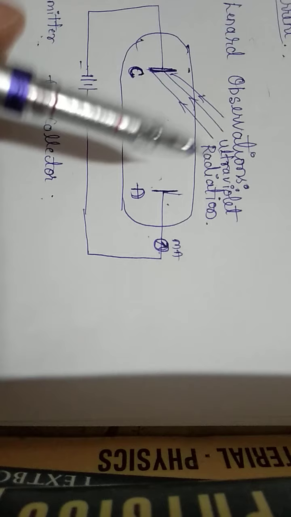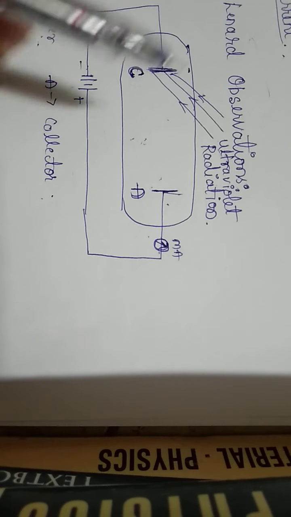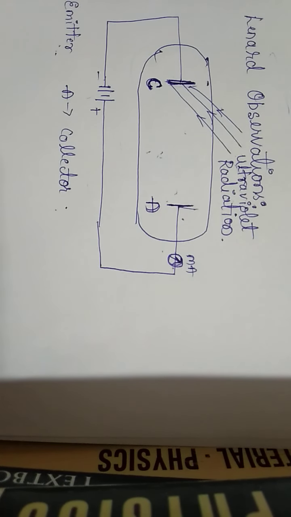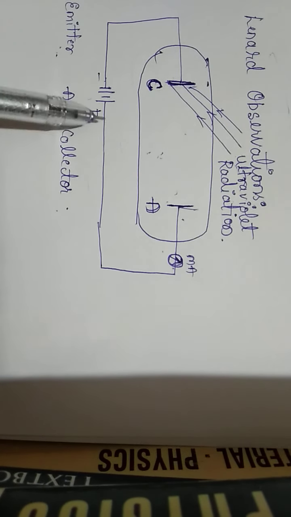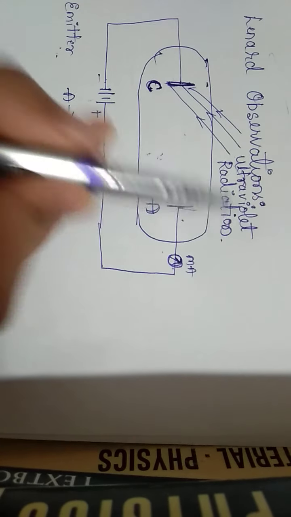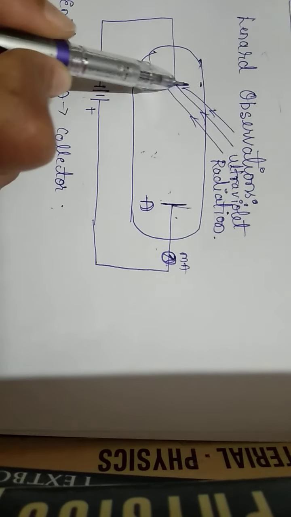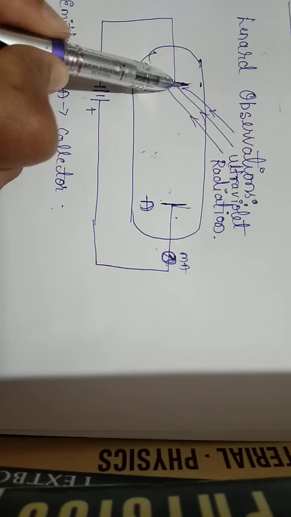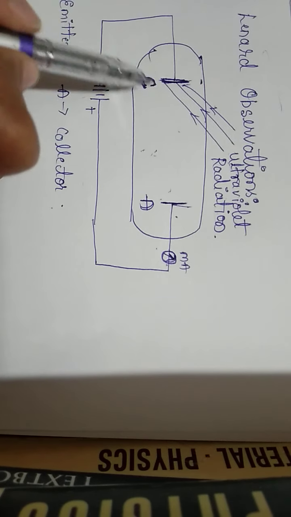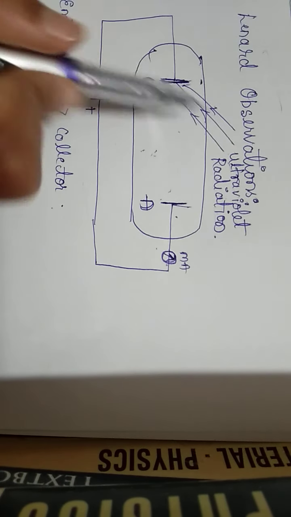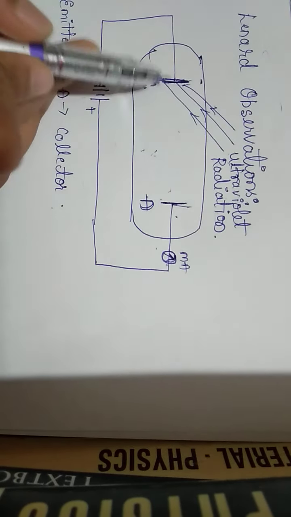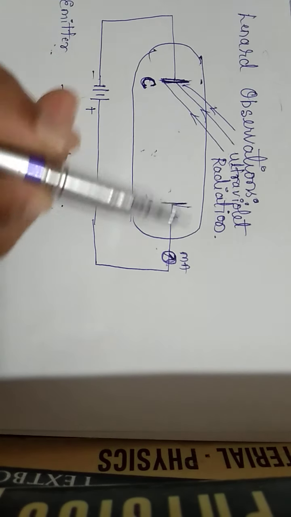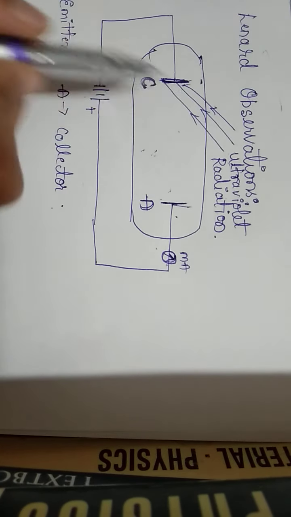As we discussed in the photoelectric effect, we have just learnt the definition of photoelectric effect, but Lenard experimentally observed that when UV radiation falls on this emitter plate, electrons from this metallic plate acquired energy from the UV radiation, and those free electrons are attracted towards the anode.